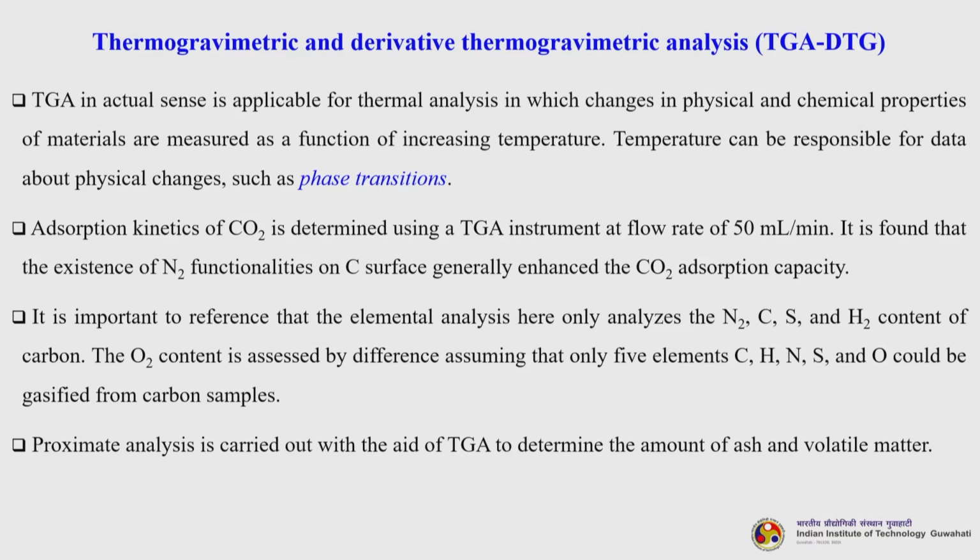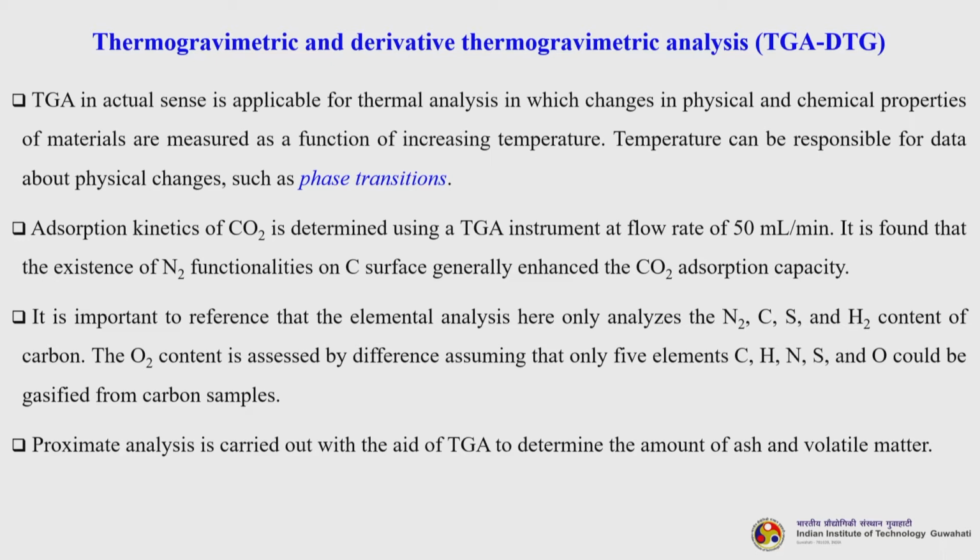So, thermogravimetric and derivative thermogravimetric analysis. TGA in actual sense is applicable for thermal analysis in which changes in physical and chemical properties of materials are measured as a function of increasing temperature. Now, temperature can be responsible for data about physical changes such as phase transition. Adsorption kinetics of carbon dioxide is determined using a TGA instrument at a flow rate of 50 ml per minute. You can vary the flow rate. So, this is just an example. It is found that the existence of nitrogen functionalities on the carbon surface generally enhances the carbon dioxide adsorption capacity.